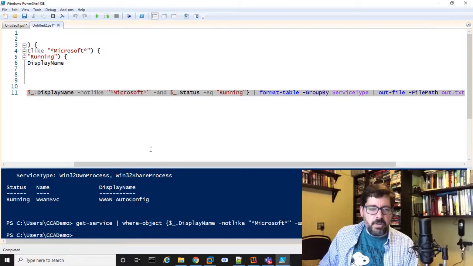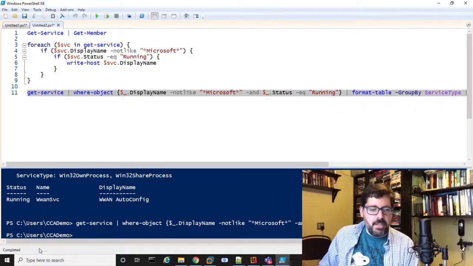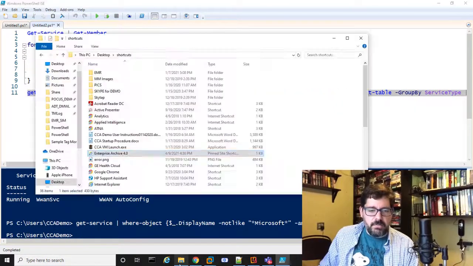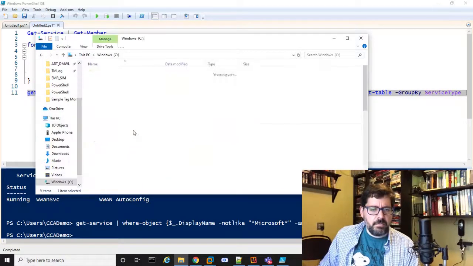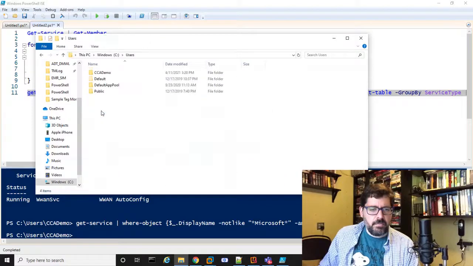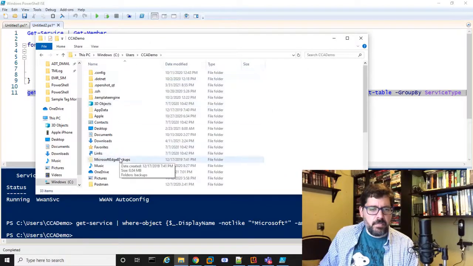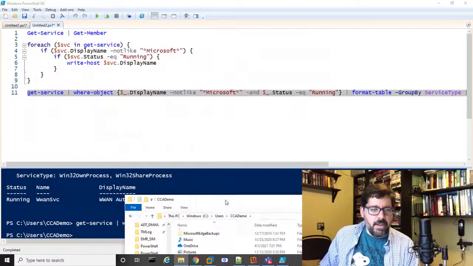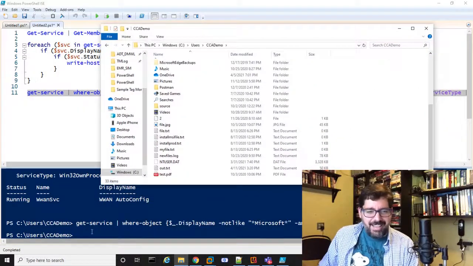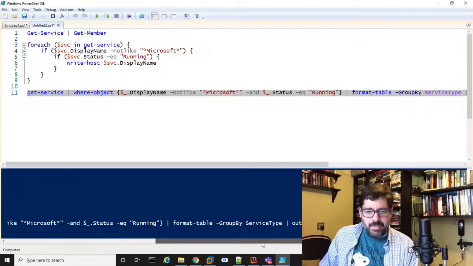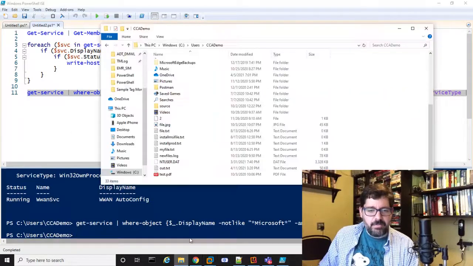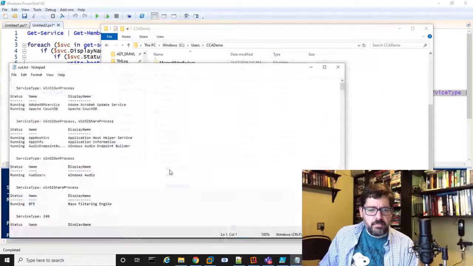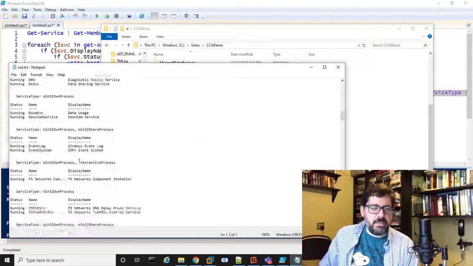All right, it output a file called out.txt. So if I go to C users, whatever that is, I forget what I called it now. Out.txt. Yeah, there it is, right? So it output to a file.